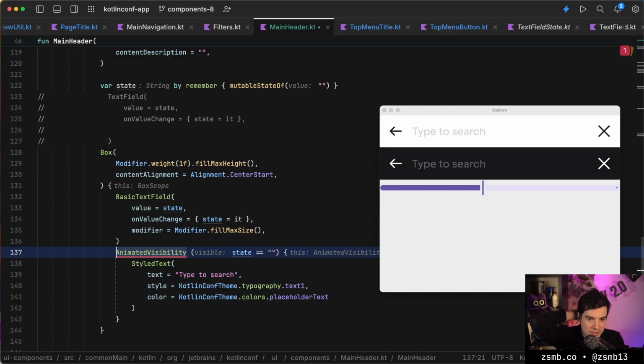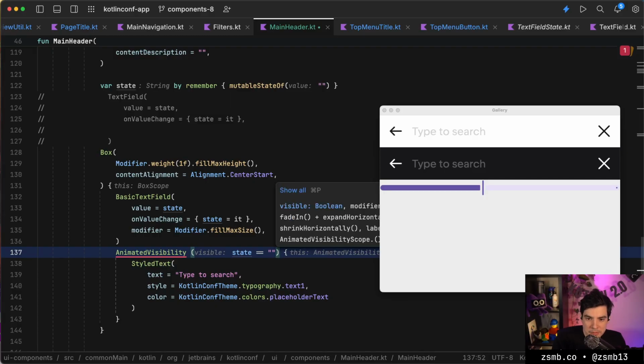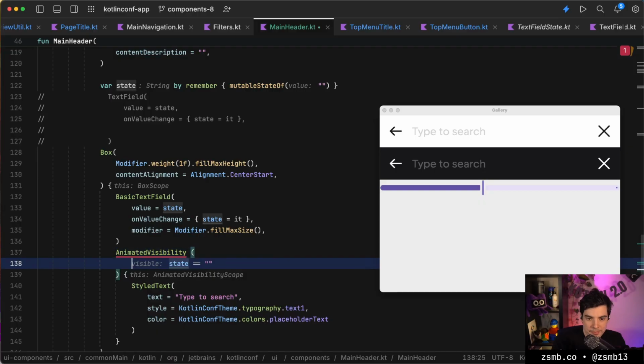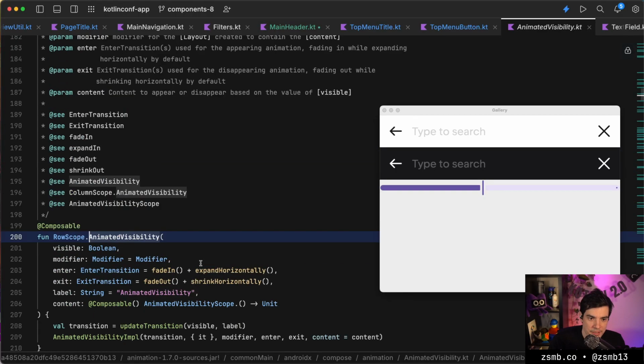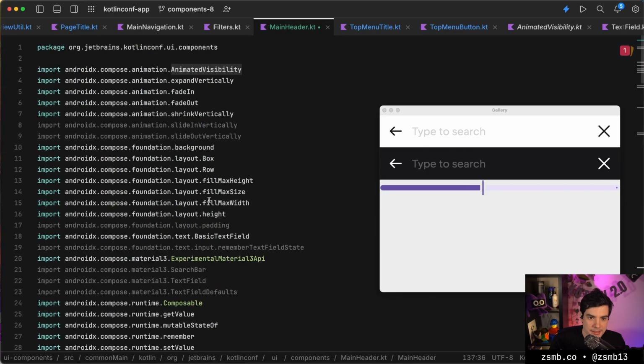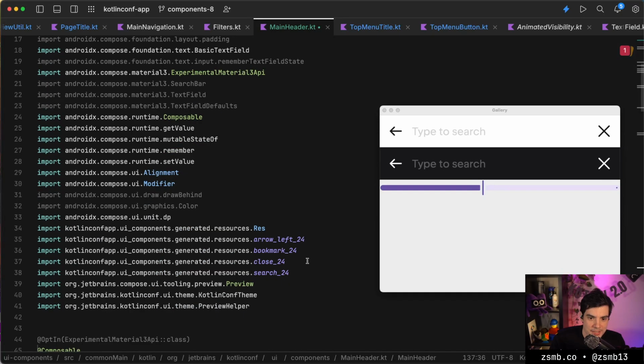Oh, I ran into this earlier. There's something weird that happens when you do that in a box, and I don't get why. Something funny happens with imports here, because we have the row scope one imported, and I guess that clashes.